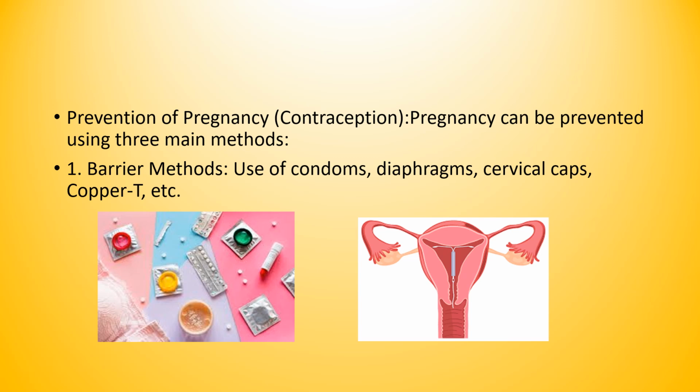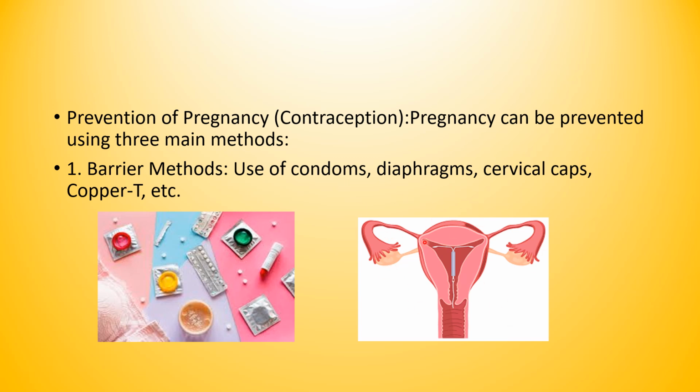Another one is the copper T. You can see it is a T-shaped device in this picture. It is a T-shaped intrauterine device made of plastic and copper that is inserted into the uterus to prevent pregnancy. It is a long-term reversible birth control method. It helps to prevent sperm movement, and also helps to prevent implantation. As you already know, children, if fertilization occurs, the copper T prevents the fertilized egg from attaching to the uterus. So this is regarding the copper T.